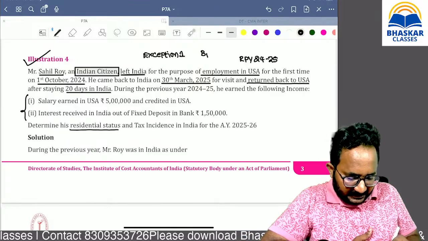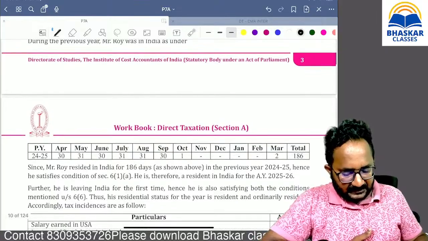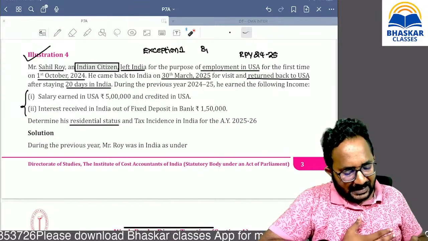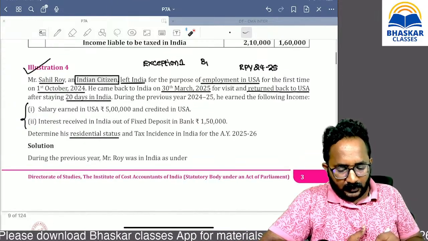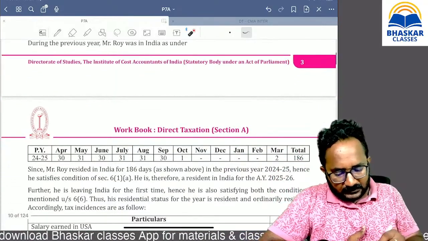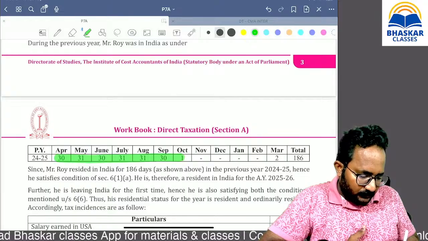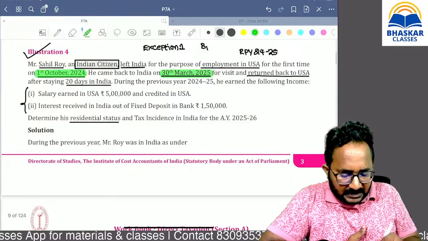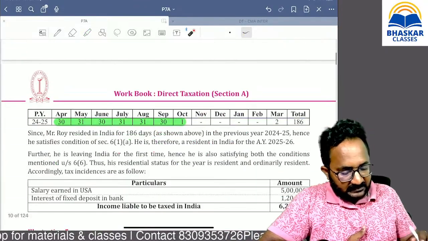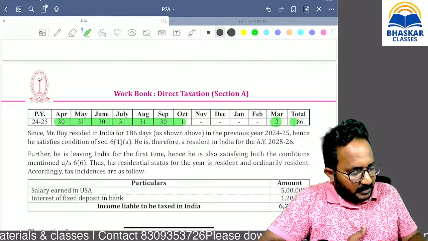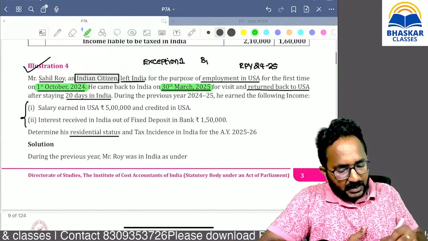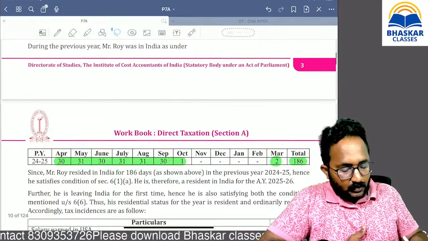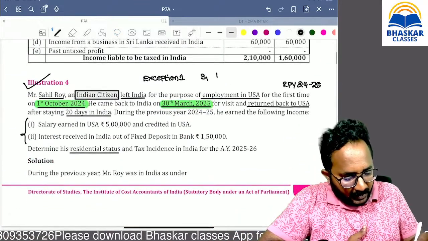First we will find out the residential status. Can you tell me on what date he left India? 1st October. That means up to 1st October he stayed in India only. Then he came back to India on 30th March, so 30 and 31 he stayed in India only. During the relevant previous year, we only have to check B1. How many days did he stay in India during the relevant previous year? 182 days is enough, but here 186 days.